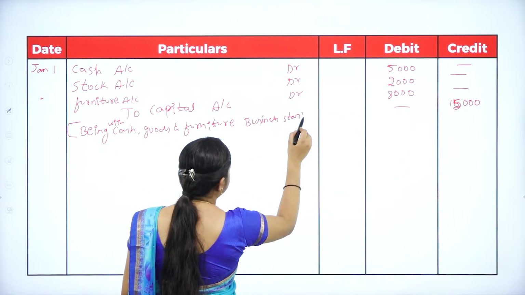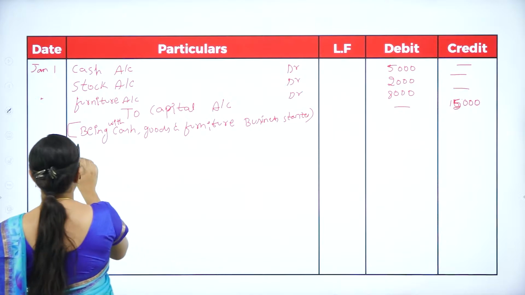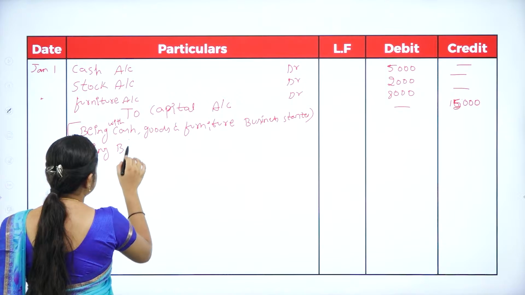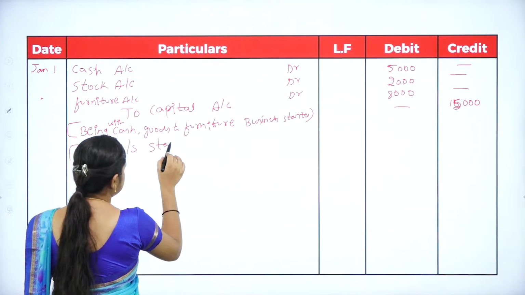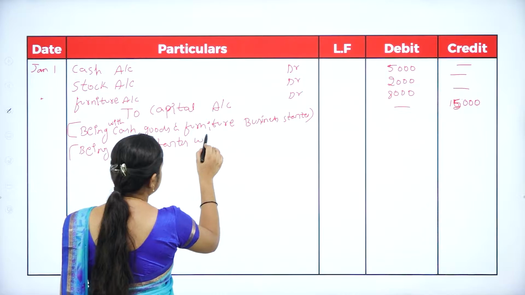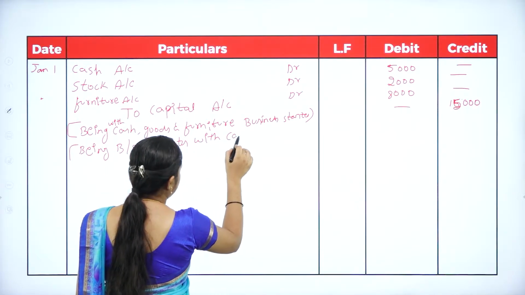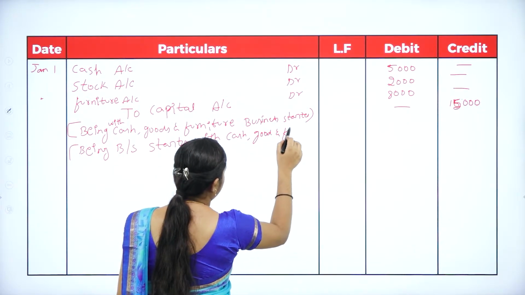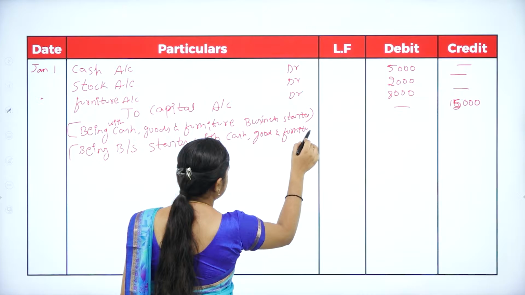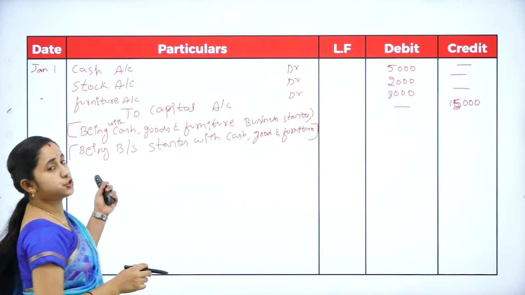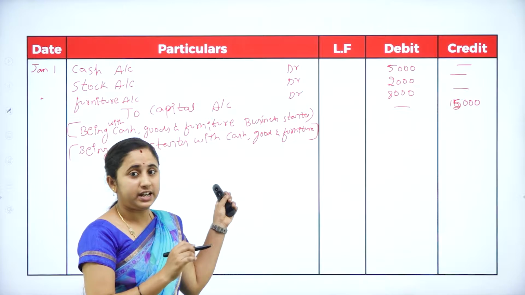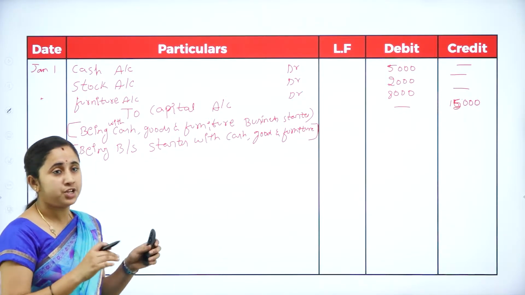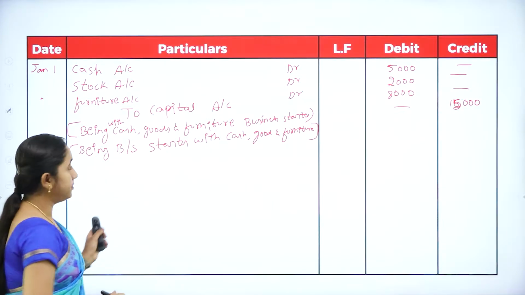Or else you can write, being business starts with cash, goods and furniture. Narration must be written because it is compulsory to write narration. It is a brief information about the transaction.